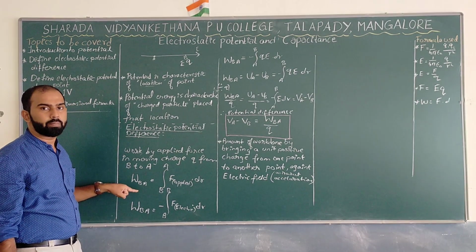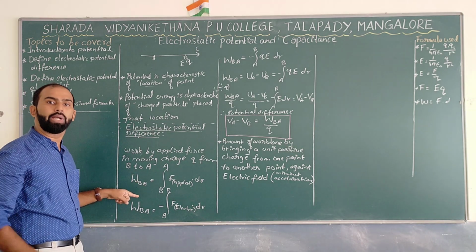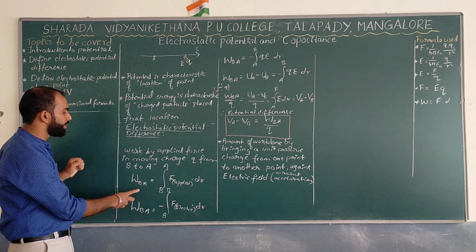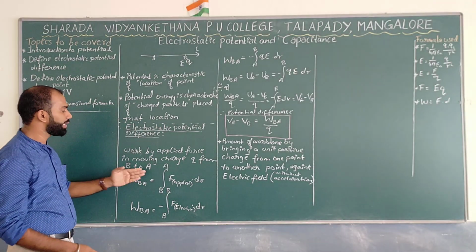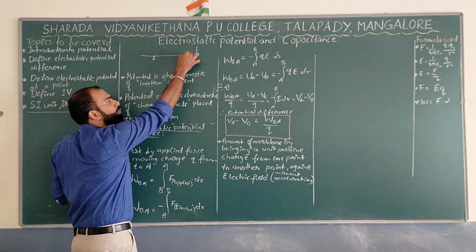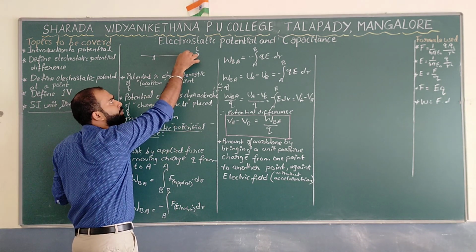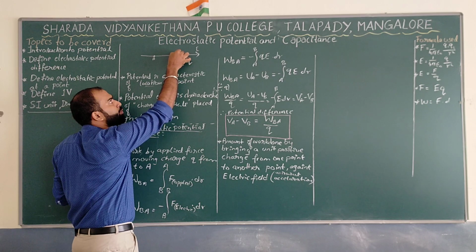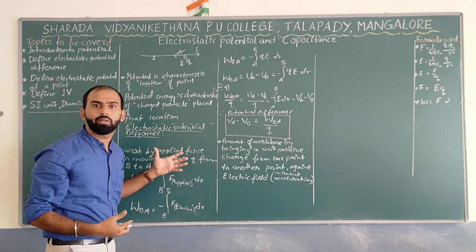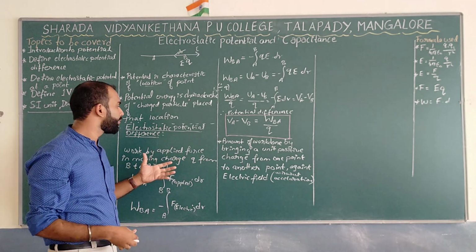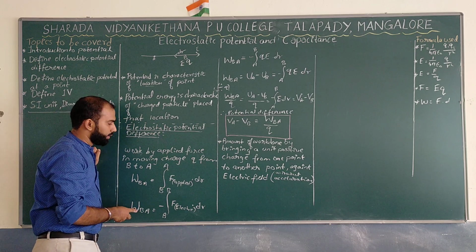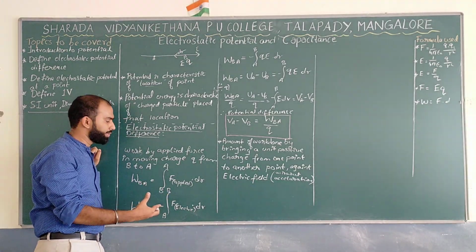W_BA is the work done in bringing the charge Q from point B to point A. That is the representation of B to A. Before we do the total work, I have to bring this charge Q with a small displacement, let us say dr. How do we get the total amount of work done? Just by using integration.